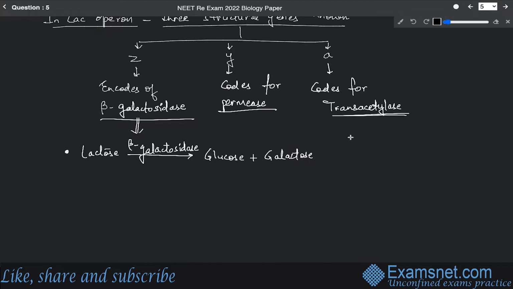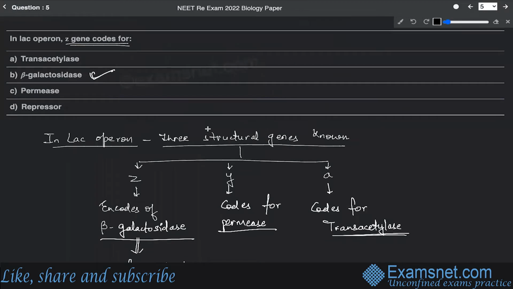While the repressor is a protein which acts on the operator region of the lac operon, and thereby inhibits the functionality of the structural genes. So this has no relation to the encoding part, that means the structural genes.